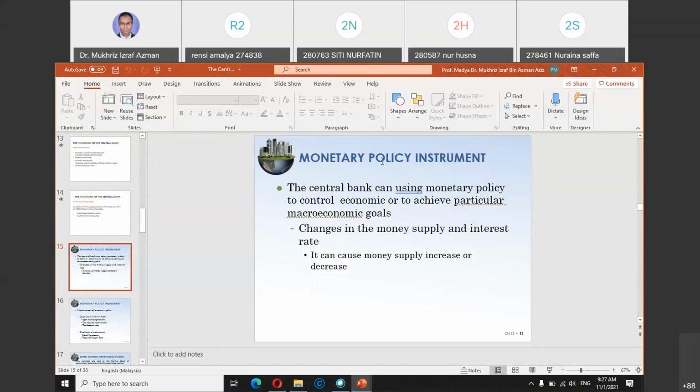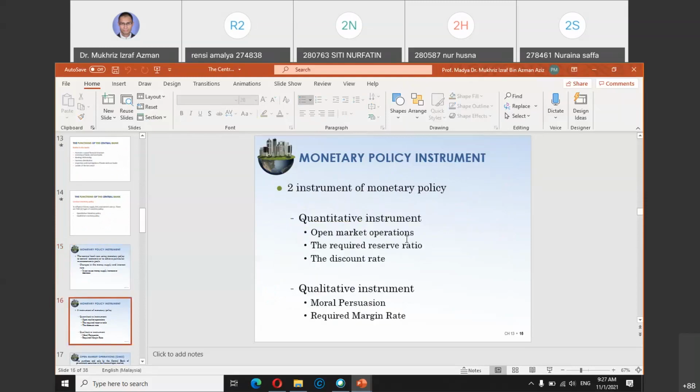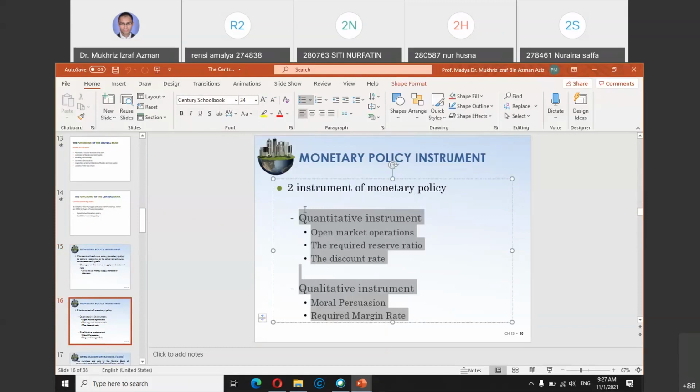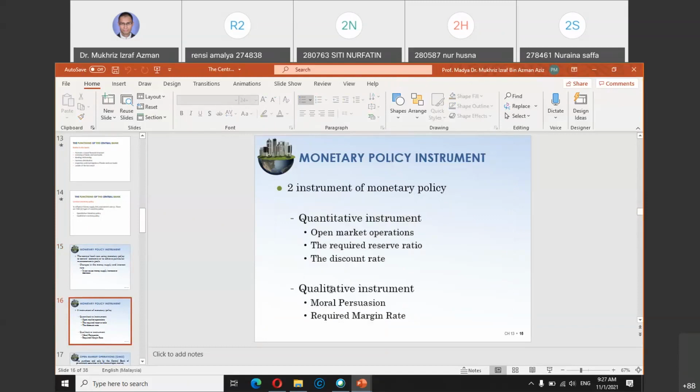Okay, monetary policy. Again, this is changes in money supply and interest rate. An increase or decrease in money supply can be influenced directly by the central bank through changes in the interest rate. Now you have the two instruments, quantitative versus qualitative. Most of this is about the interest rate. The discount rate also has to do with interest rate. The reserve ratio is how much money each bank needs to keep with the central bank.